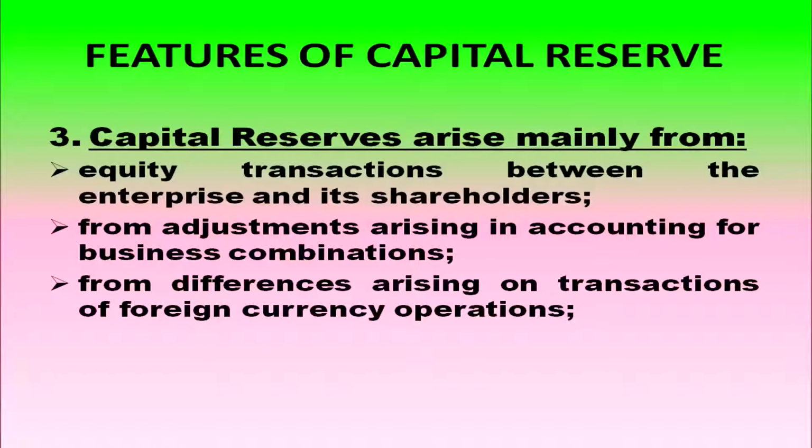Capital reserves will arise from adjustments arising in accounting for business combinations. Capital reserves arise from differences arising on transactions of foreign currency operations.